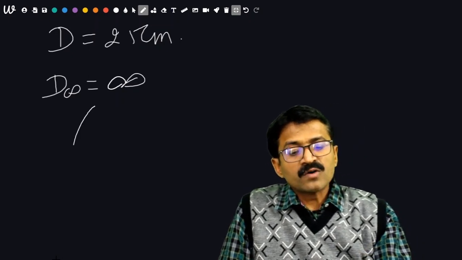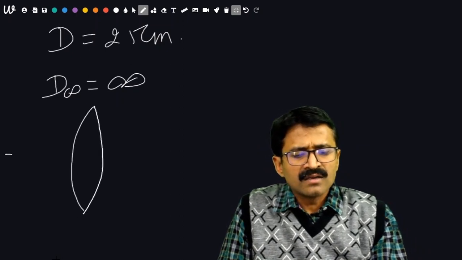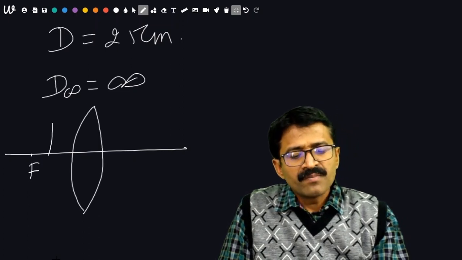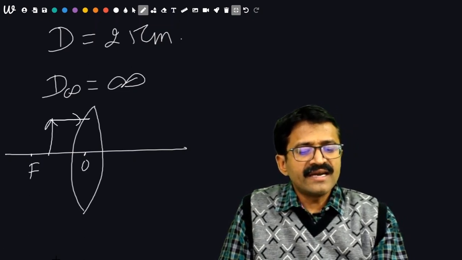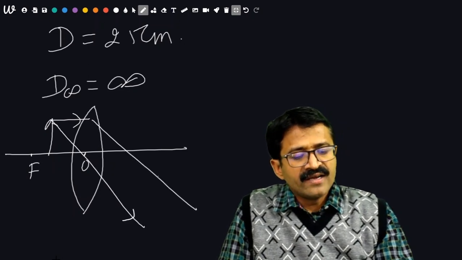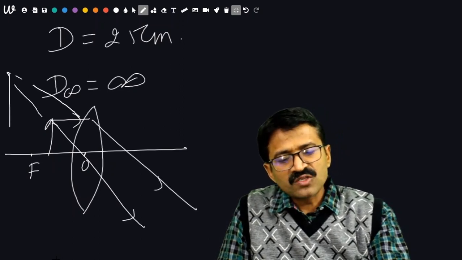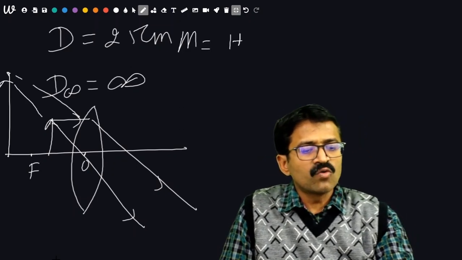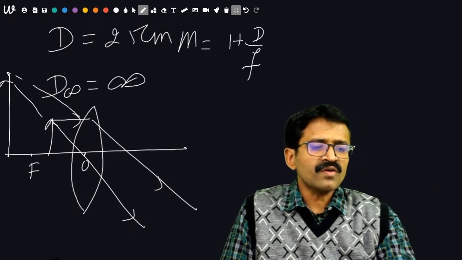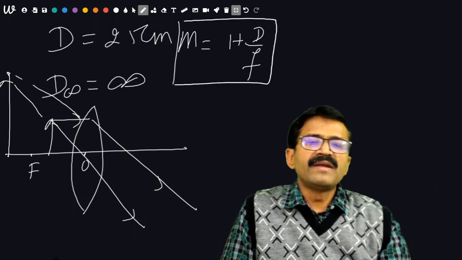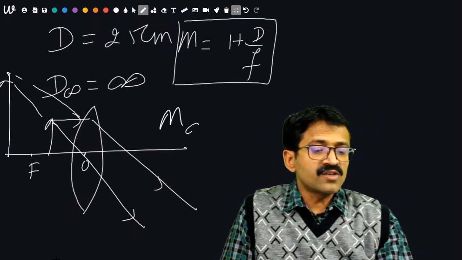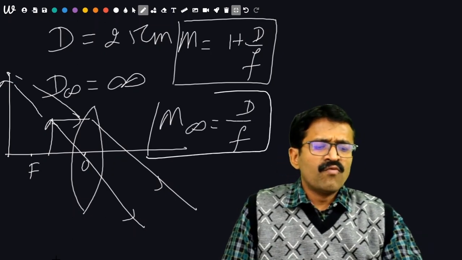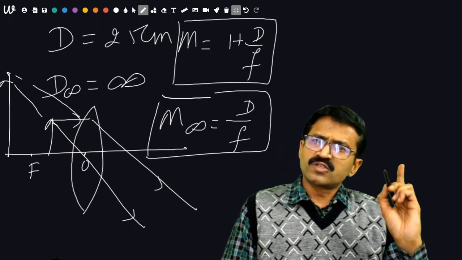Now, what about the simple microscope? It is a convex lens of short focal length. When the object is kept between the focus and optical center, it will get refracted and create a virtual and wider image. Its magnification will be m is equal to 1 plus D upon f when the image is obtained at the minimum distance of distinct vision. But if it is obtained at infinity, it will be D upon f. The question arises, what should the focal length be? Its focal length should be short.